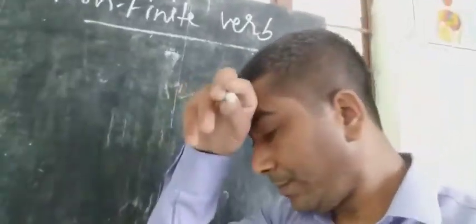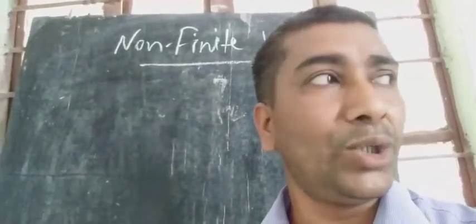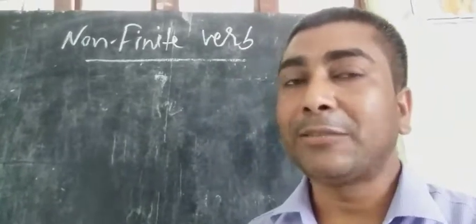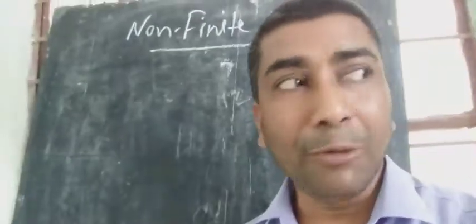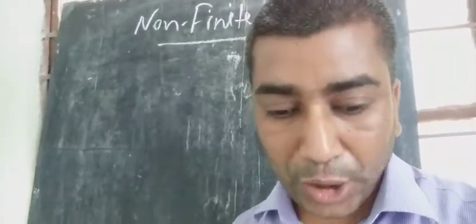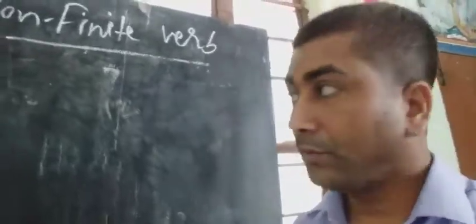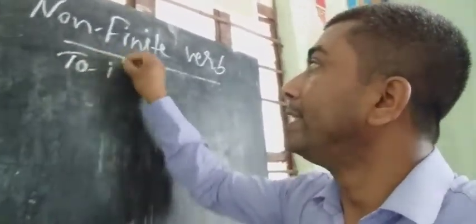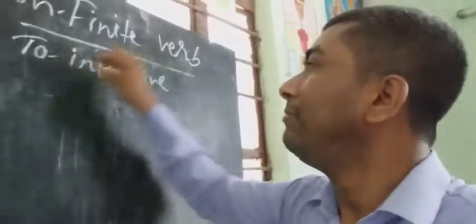To infinitive, for example: to go, to play, to write, to speak. And without to infinitive: go, play, write, speak. So first we will study when we will use to infinitive.